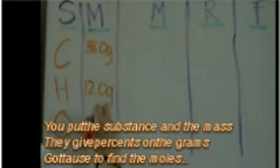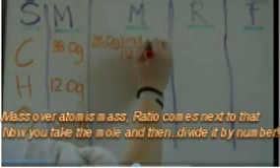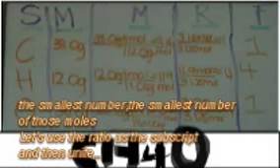Empirical formula. They put the substance and the mass. They give percents on the graphs. Gotta use to find the moles. Mass over atomic mass. Ratio comes next to that. Now you take the moles and then divide it by the smallest number. Let's use the ratio as the subscripts and then unite.